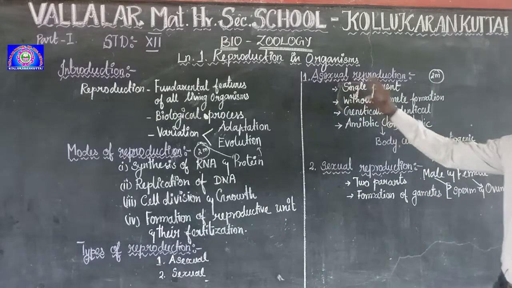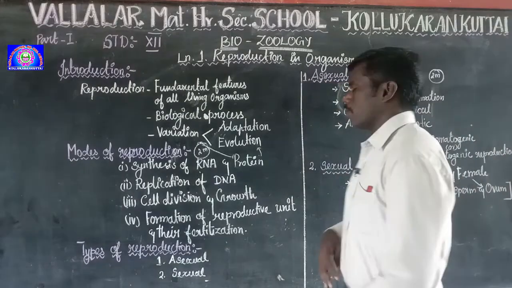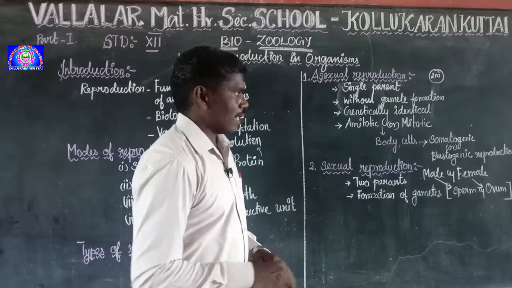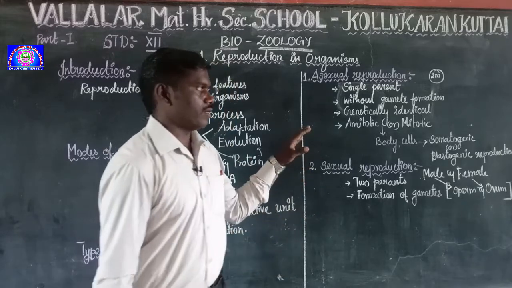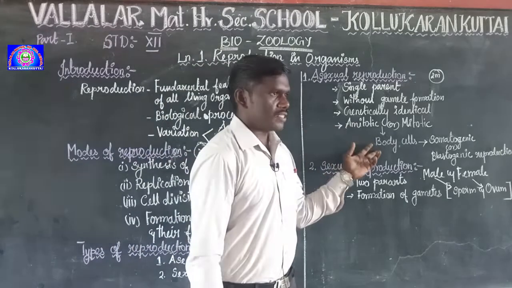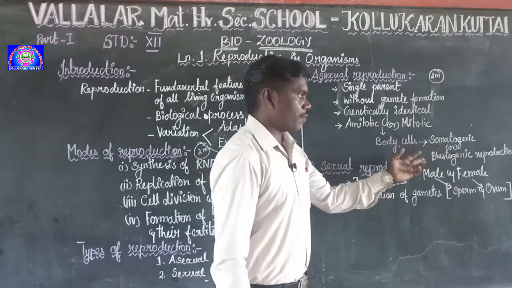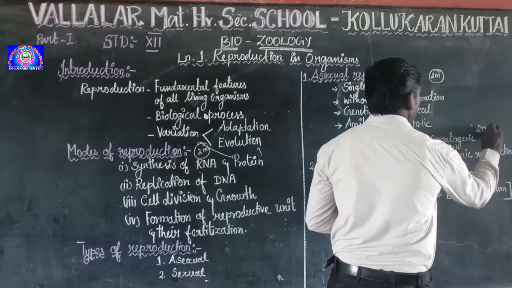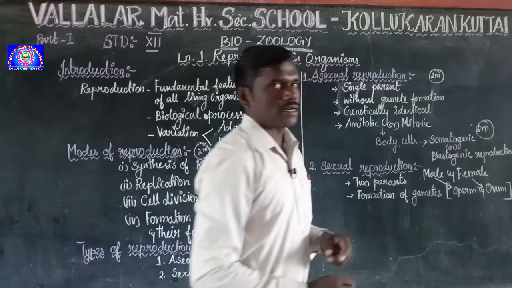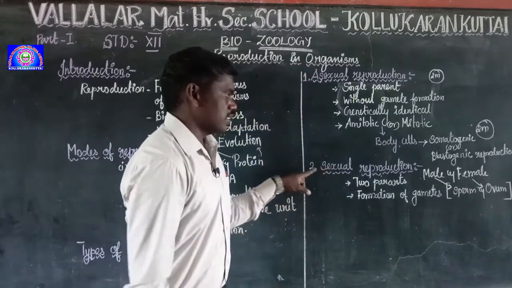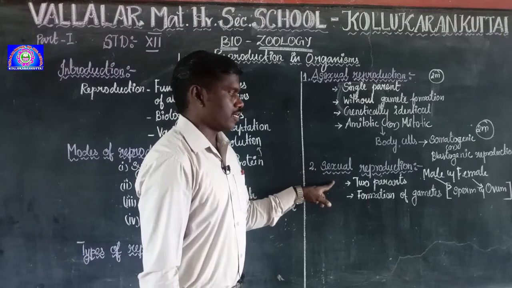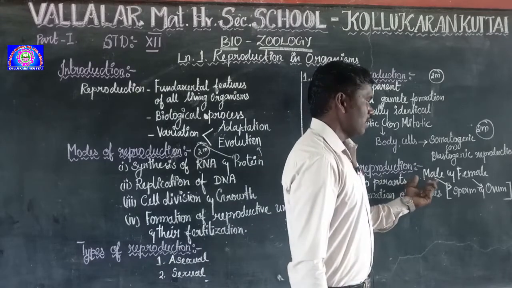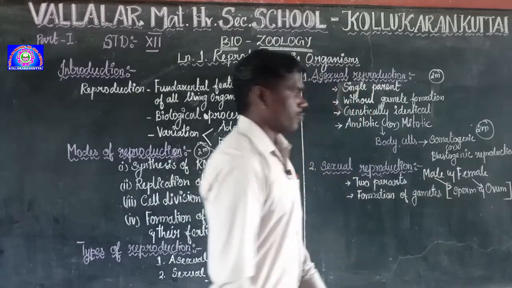Let's recall that. What is asexual reproduction? A single parent participates without gamete formation, and offspring are genetically identical. It happens through amitotic and mitotic division. It happens in the body cells, so it is called somatogenic or blastogenic reproduction. They will ask what somatogenic or blastogenic reproduction is. And the last is sexual reproduction. Two parents participate. Here formation of gametes is observed. I mean, the male produces the sperm and the female produces the ovum.